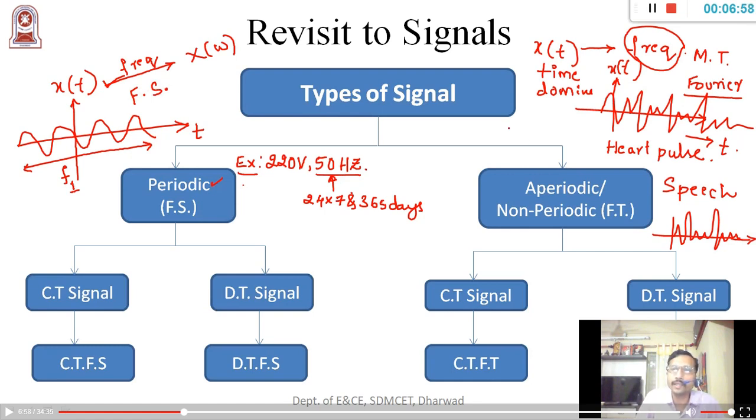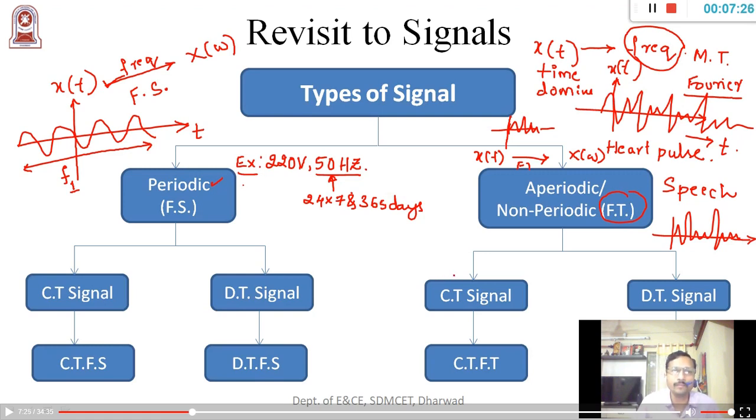Okay, and if the signal is aperiodic, and if at all I want to move from time domain to frequency domain, now I will be applying Fourier transform, that is FT is going to be applied. So another important concept is first when to apply Fourier series and when to apply Fourier transform.